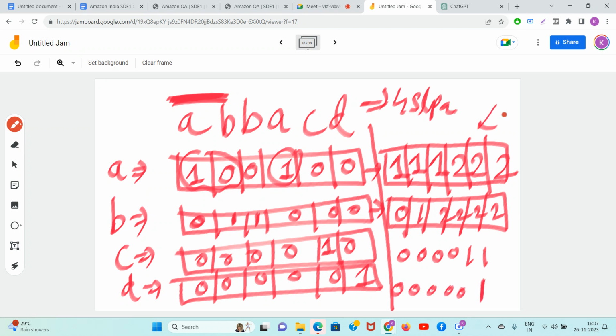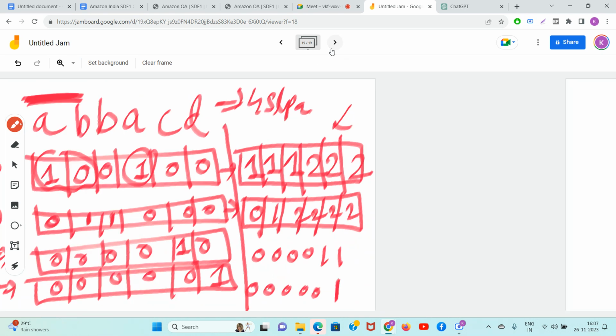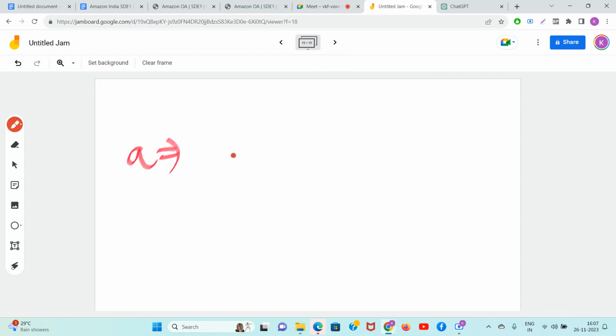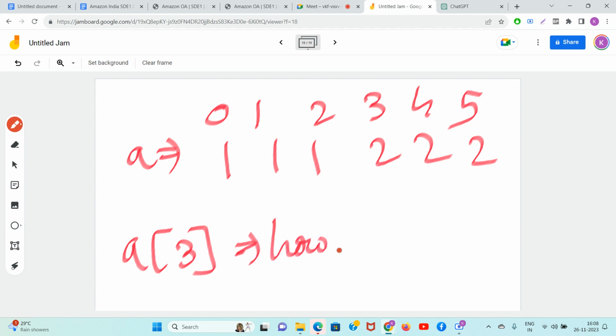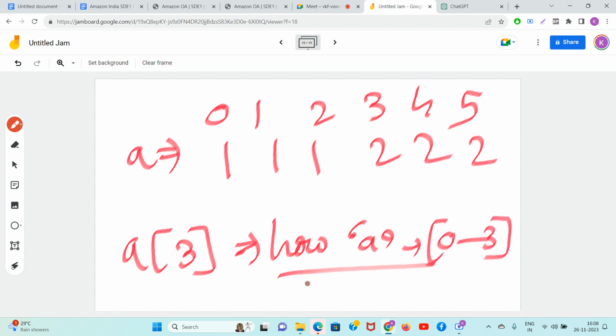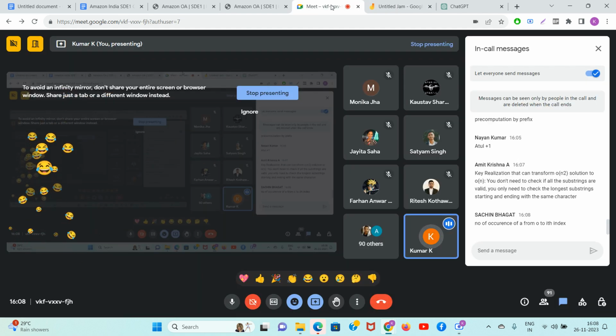Guys, do you understand what this array is telling you? Triple 1 and triple 2, right? Guys, the array of A is looking like this. Can anyone tell me in the chat the meaning of this array? What is the meaning of A of 3? It tells you how many times A is coming from index 0 to 3. Can anyone tell me the meaning of A of 5? Write in the chat.